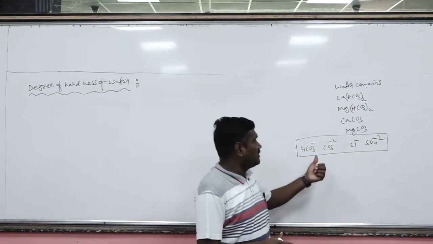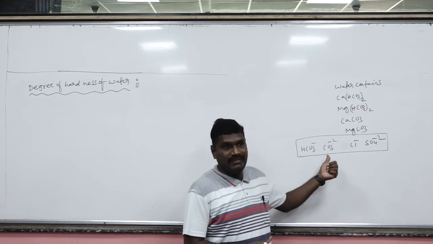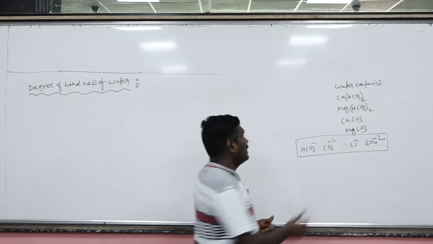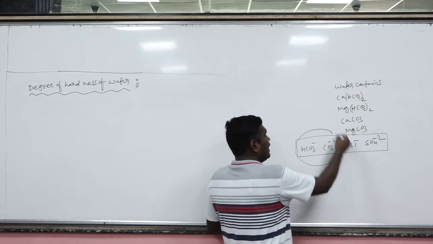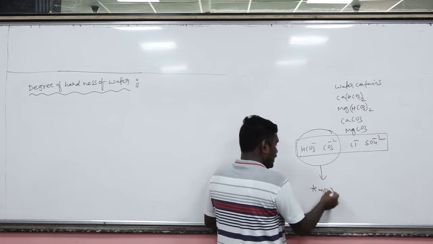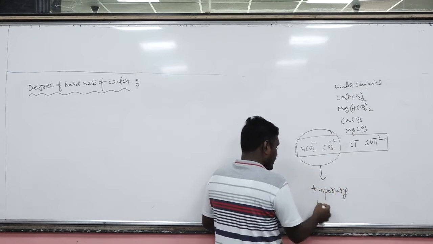Okay, this is actually in the chapter of hydrogen. Now, the first two, when carbonates and bicarbonates are present in the water, that is called temporary hardness of water.